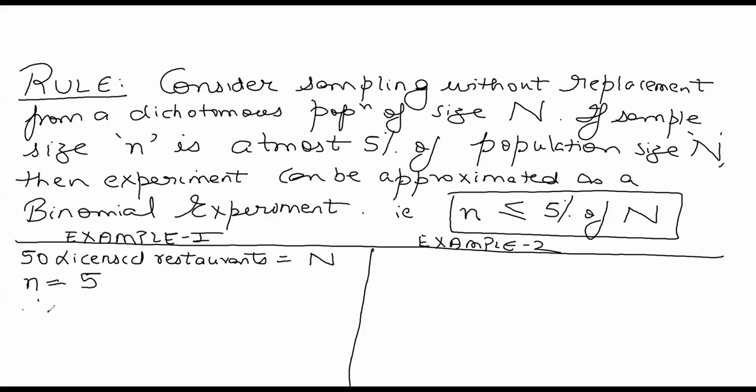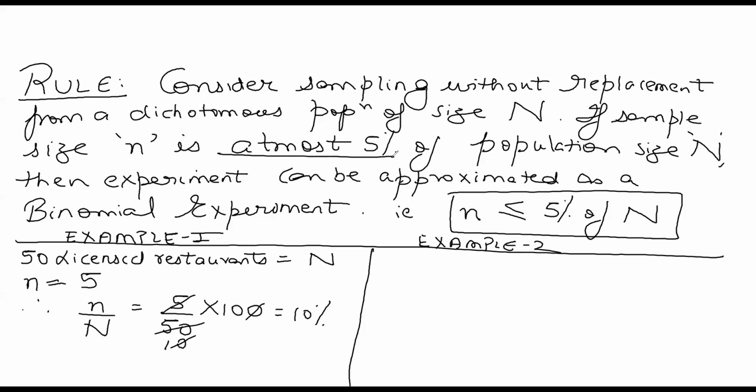Now, therefore, if I calculate small n by capital N, that will be 5 upon 50. If I multiply this into percentage, 5 tens are, this is 10%. But it has to be at most 5%.